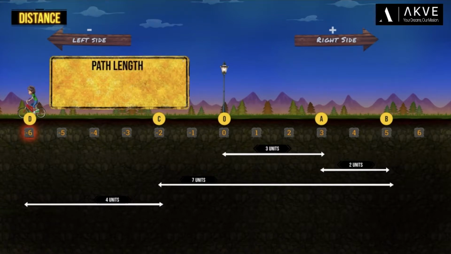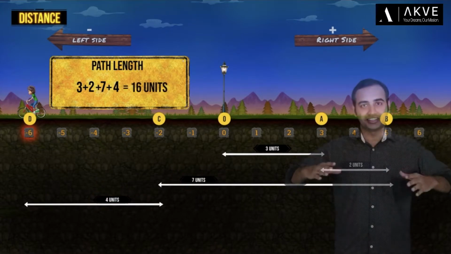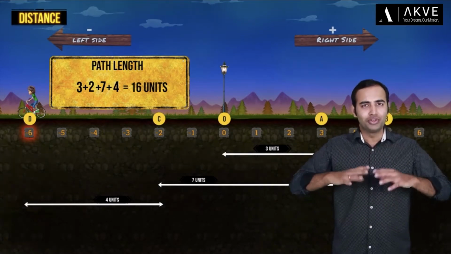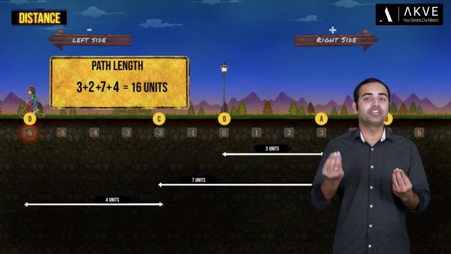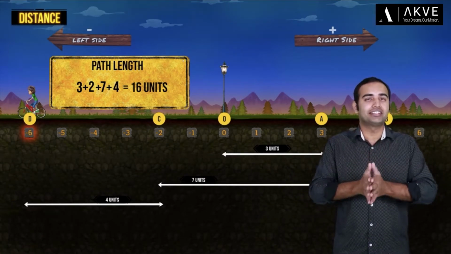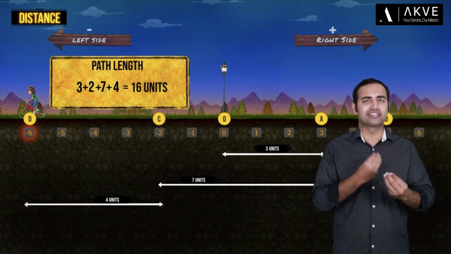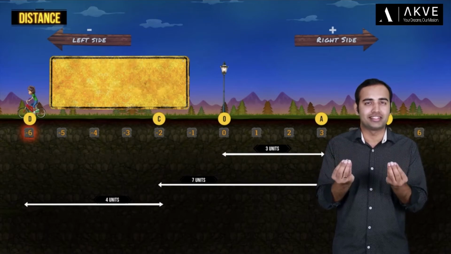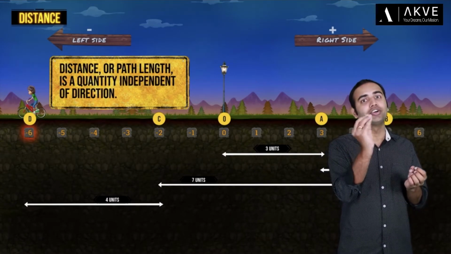So what is the total path length covered by the cyclist? Well, it's nothing but 3 plus 2 plus 7 plus 4. In total, this comes out to be 16 units. So the distance traveled by our cyclist is equal to 16 units. Now notice that we didn't really account for the change in direction while calculating distance. We just added the separations or the lengths as they were. We didn't really worry about their signs. So this tells us that distance is a quantity that is independent of direction.